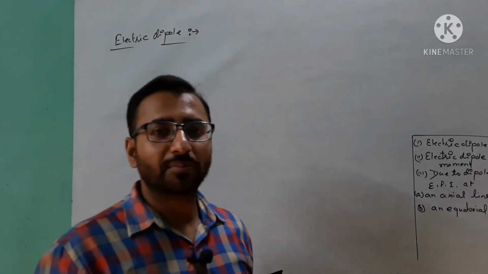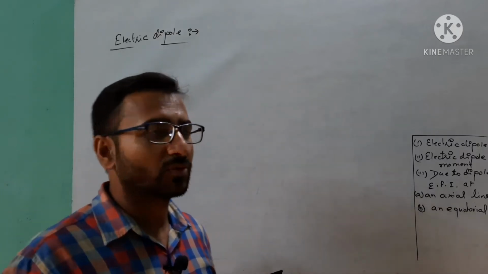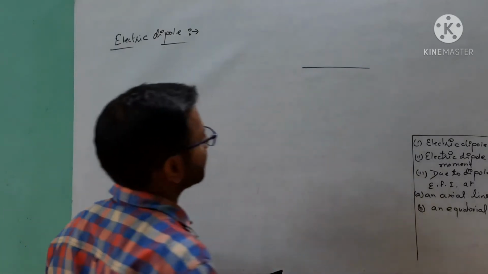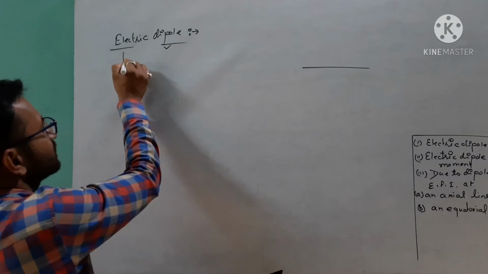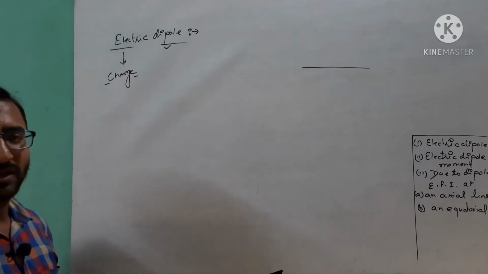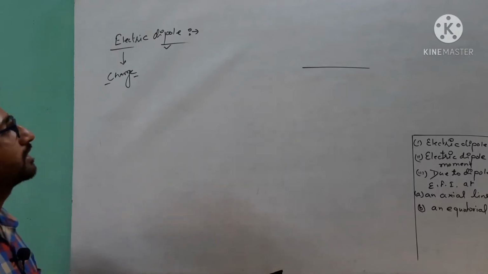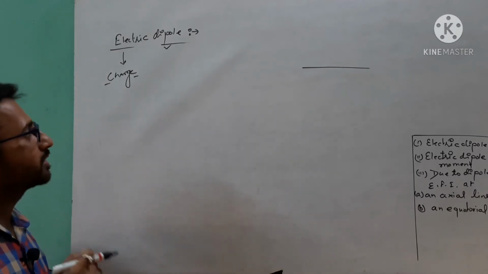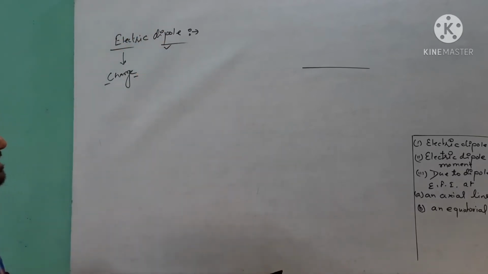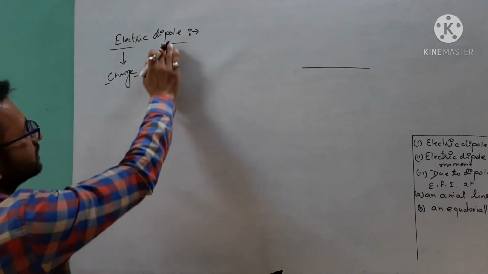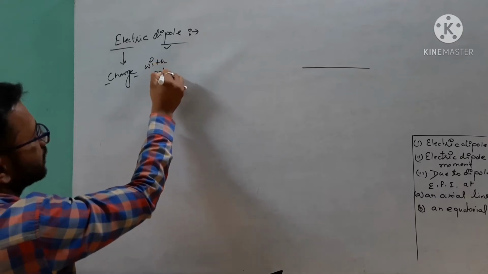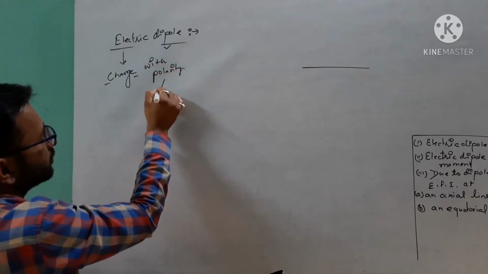When we talk about the electric dipole, when we want to write the definition, electric means charge, because in case of electricity we are basically discussing charge. Dipole means with polarity. What is the meaning of polarity?